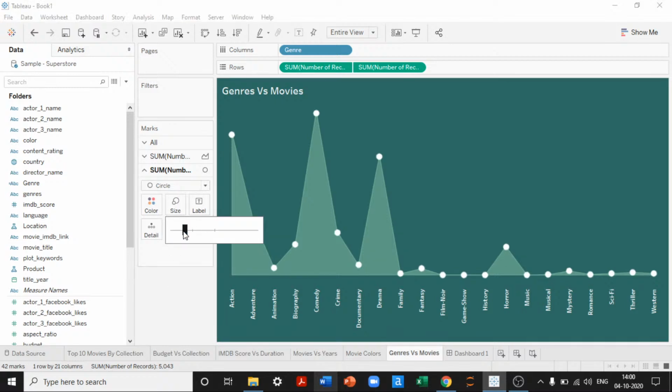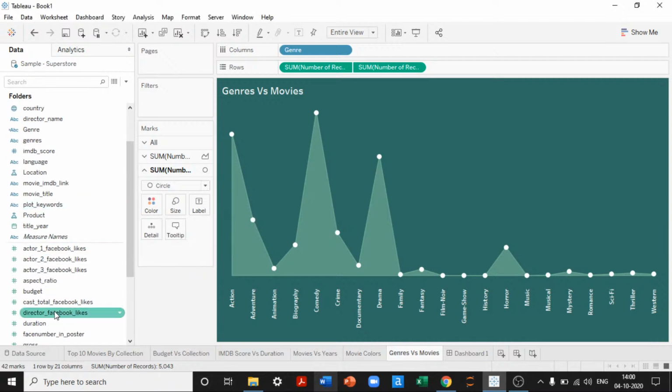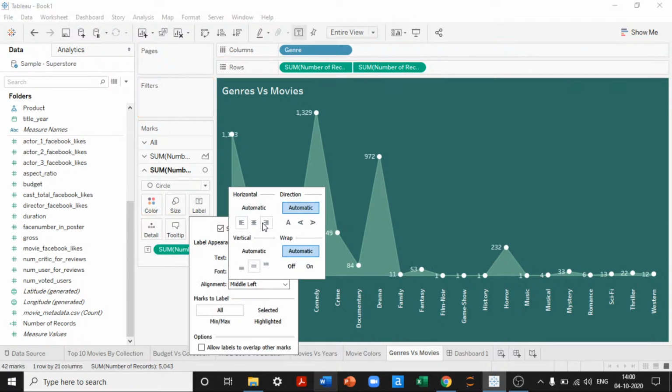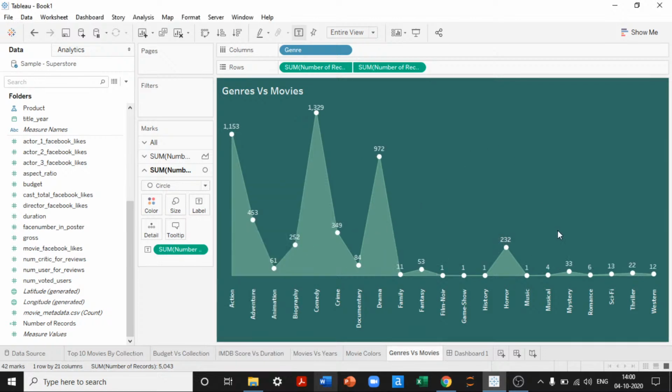This is also a little bigger. Perfect. So I'll drag the number of records into the view, and I want them to be on top of everything. That's it. How many movies were made across all the different genres?